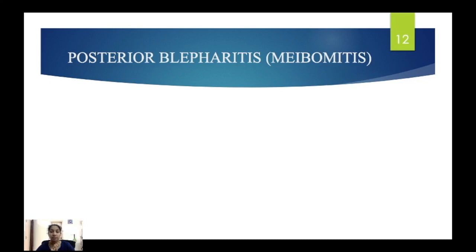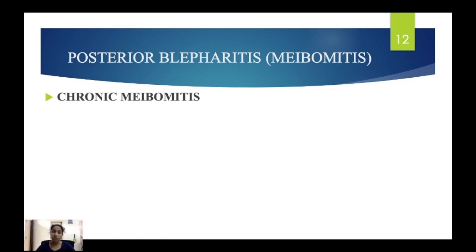Next come posterior blepharitis or meibomitis. In between there is a mixed variety. There you can see both seborrheic blepharitis and staphylococcal blepharitis, combined symptoms and all, and accordingly we have to give the treatment. So next comes the posterior blepharitis or meibomitis.